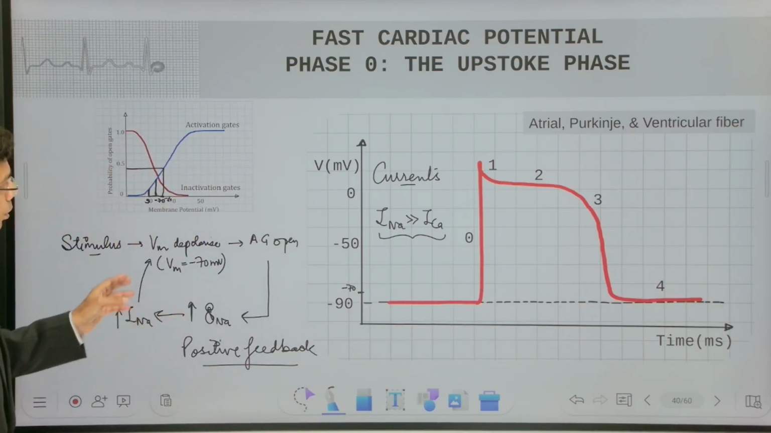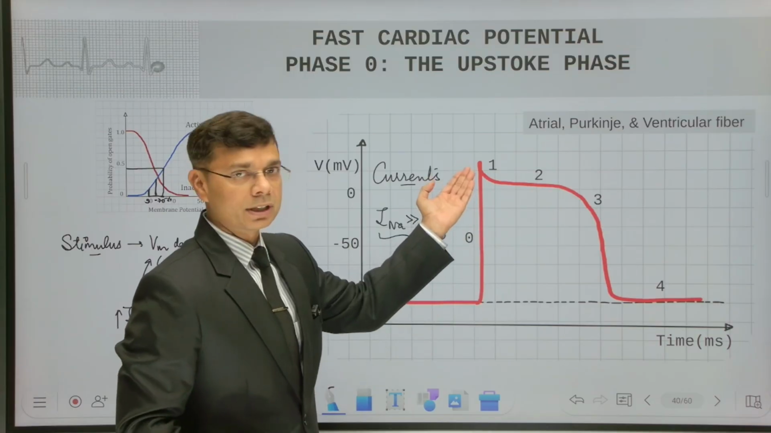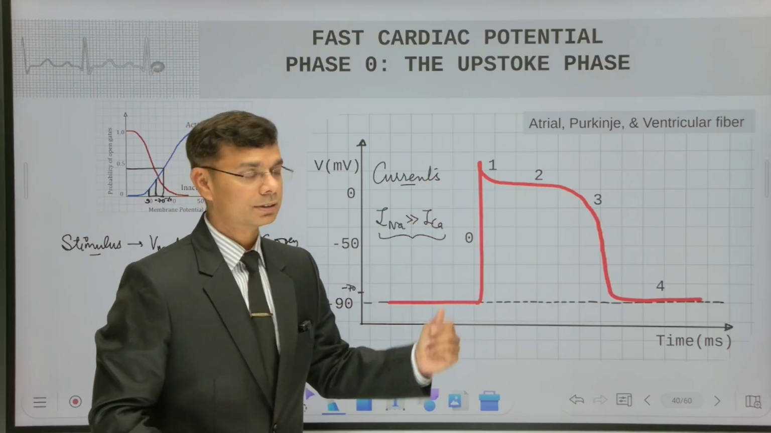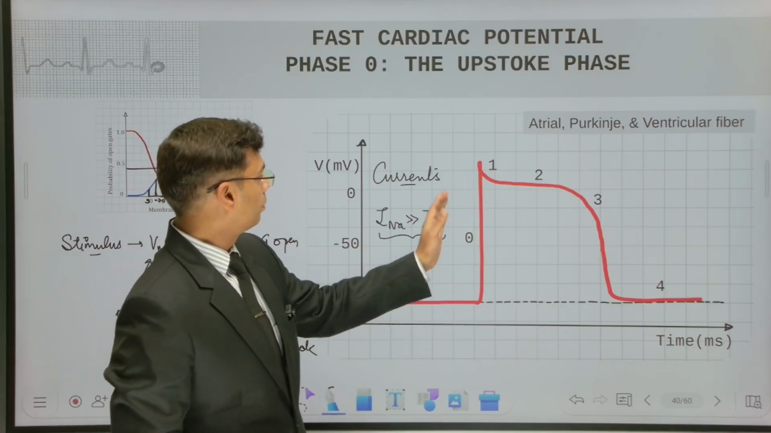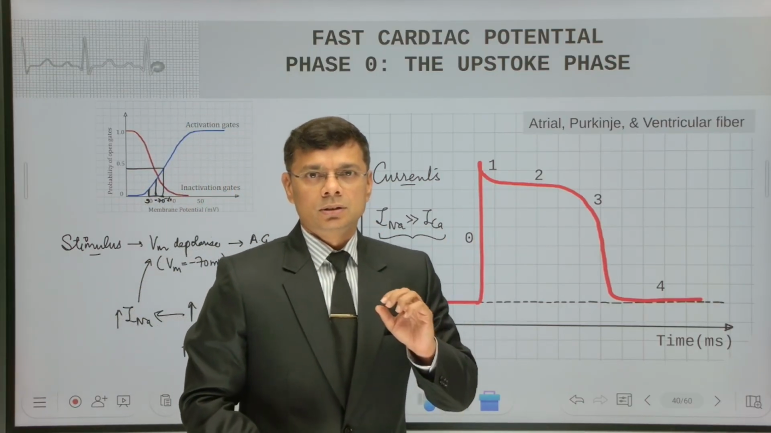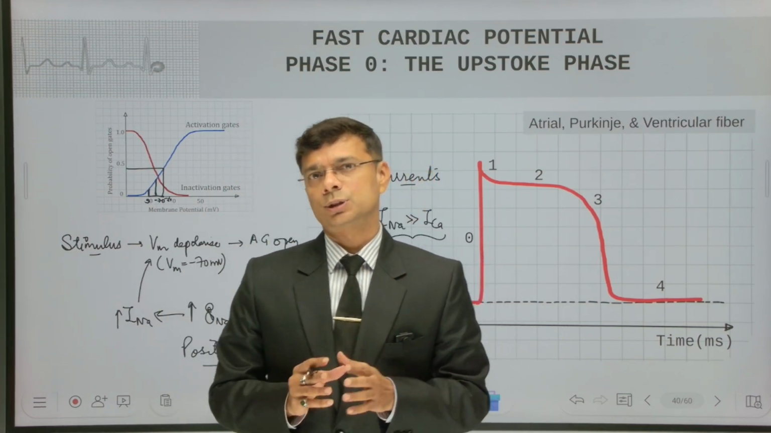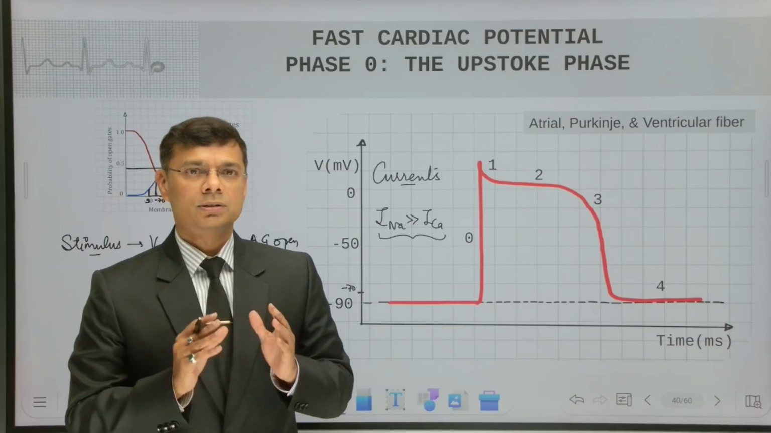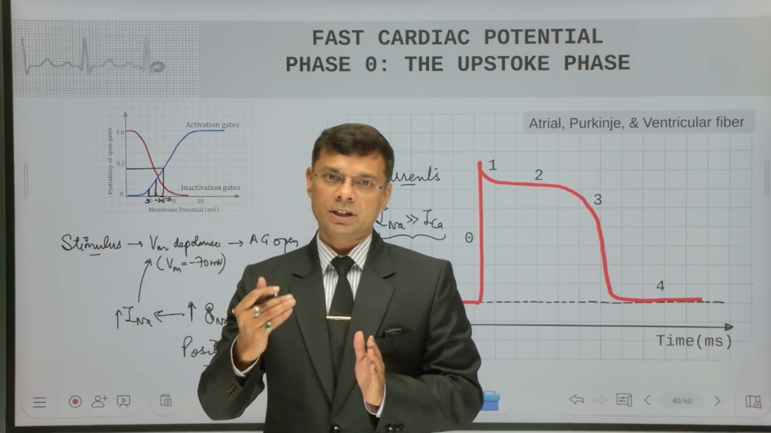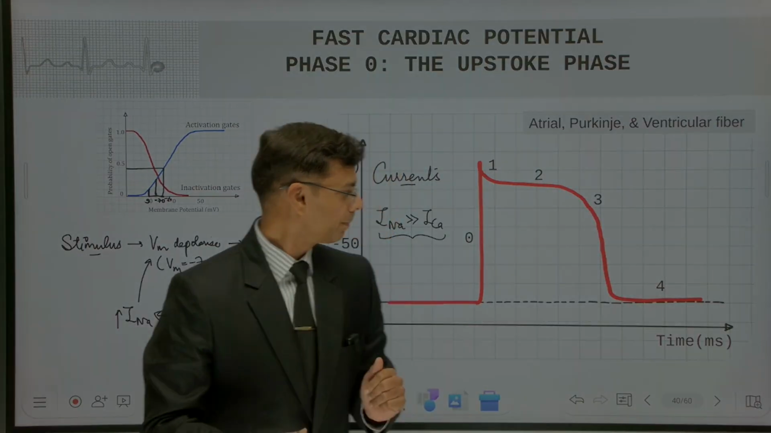Because of this positive feedback, the membrane potential shoots to a very high level in a short time, so we can call it a spike. This is how sodium will cause phase 0. As far as calcium current is concerned, it is also responsible for it, but as we know, calcium channels are slow channels, so their effect will come but after a delay.